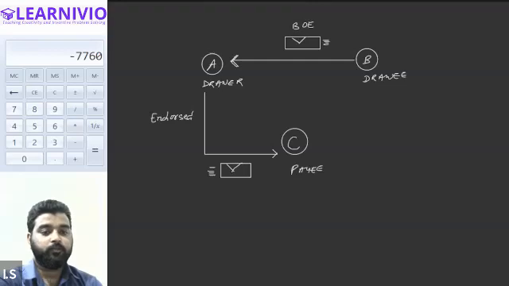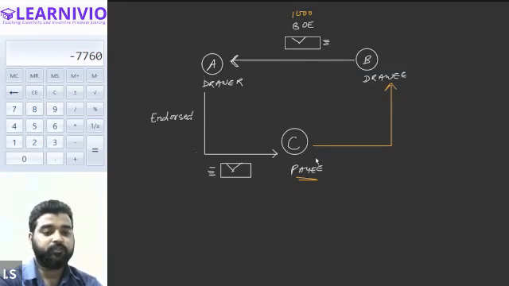This bill of exchange of rupees 1000 is endorsed by A to one of its creditors, to C. Now C is doing what? C is further endorsing it again to the drawee. Basically the bill is coming back to the drawee.